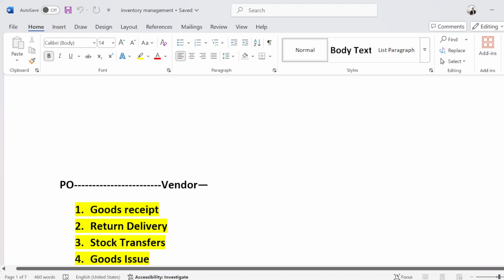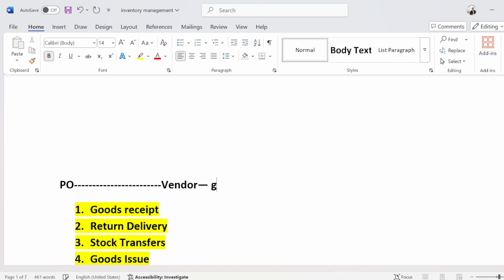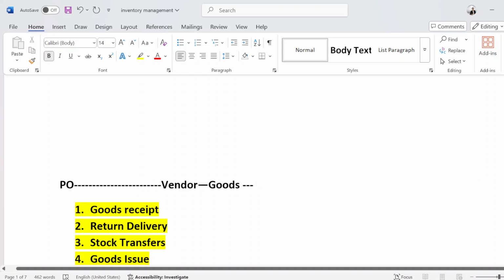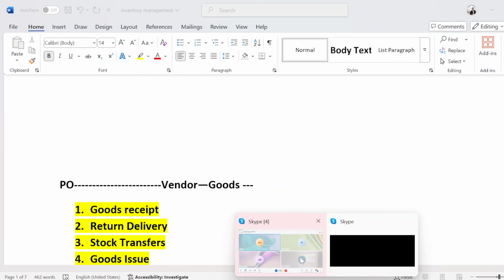So once we create a PO and send it to the vendor, the vendor will send the goods. Then we will post a goods receipt using T code MIGO. Once we do the unloading, then